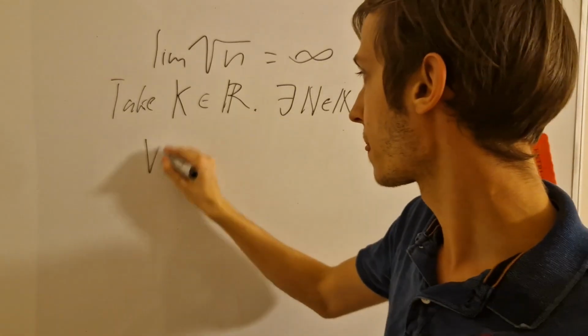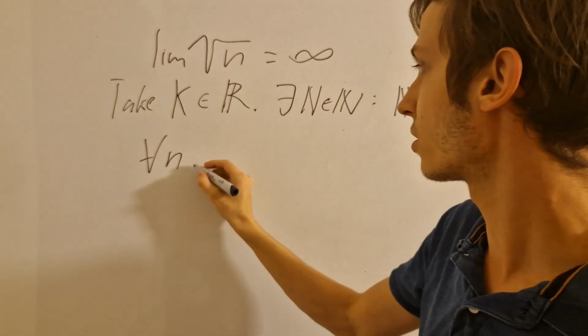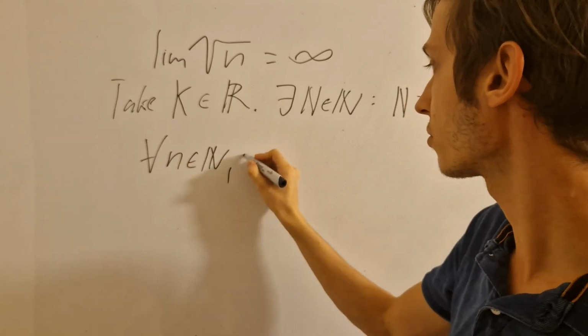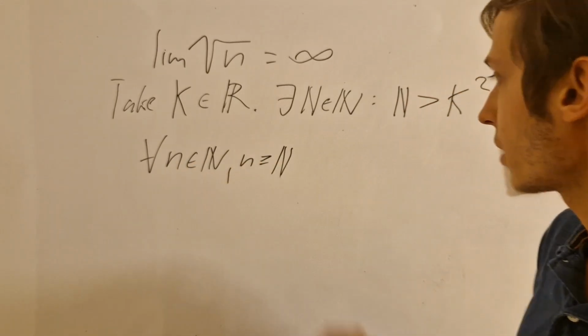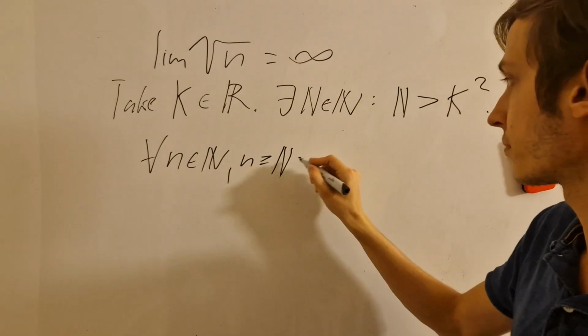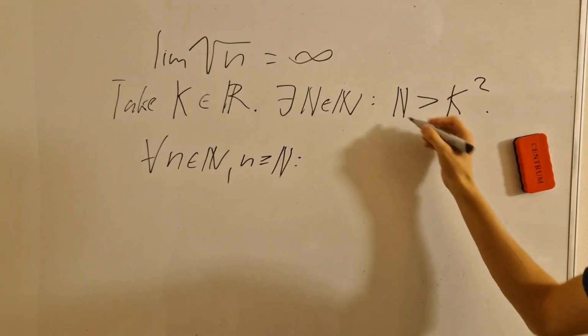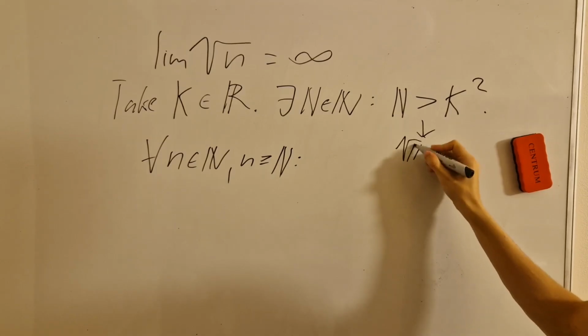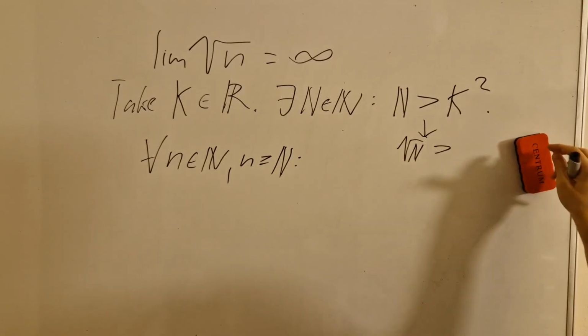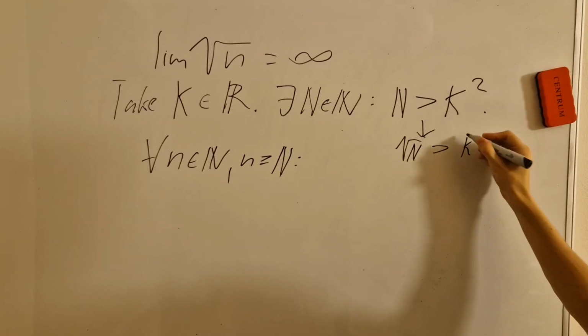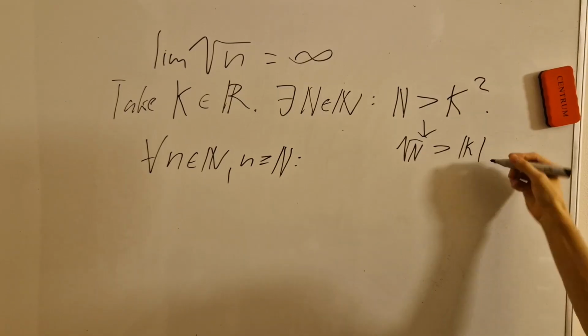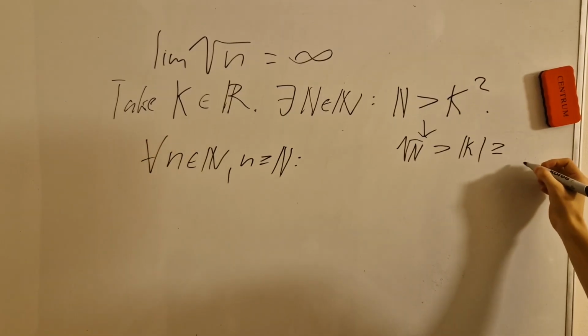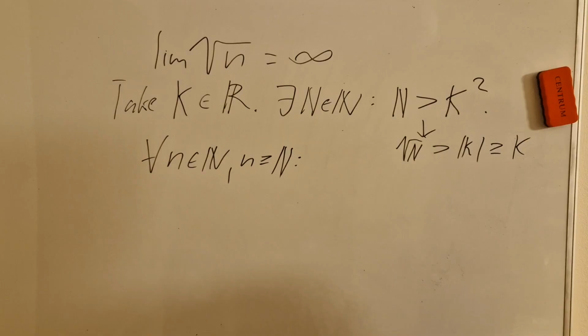And now we can also consider some lowercase n in the naturals that ranges from that capital N onwards. What we'll have is, I can also transform this to say that the square root of capital N is strictly bigger than the absolute value of k, and the absolute value of something is higher or equal to that thing without the absolute value.